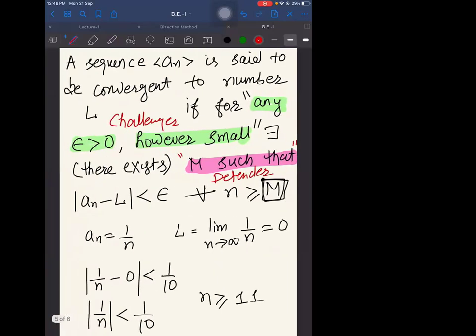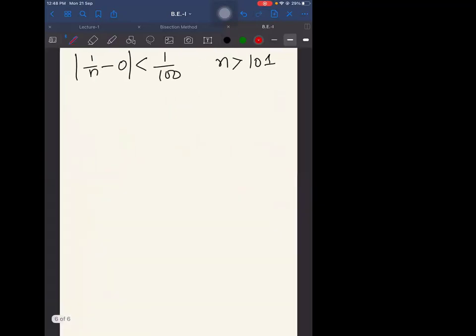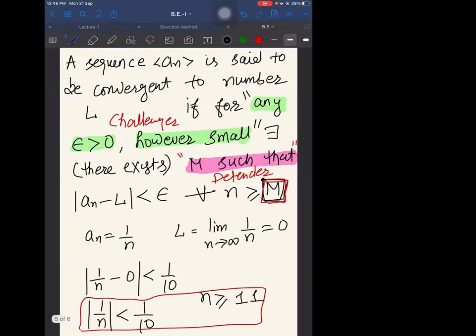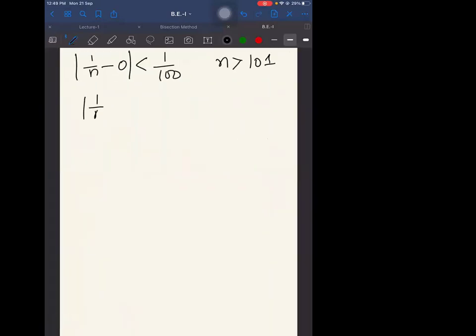So what I'm saying is, you pick any small value of epsilon, you will always find a defender such that this inequality will hold, right? Why however small? Because for bigger numbers it doesn't make a difference. If you want the difference of 1 by n minus 0 to be less than 100, then it is always true. If you put 5,000, again this is always true, so we don't need to worry.